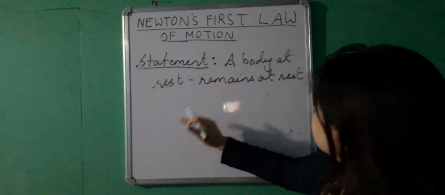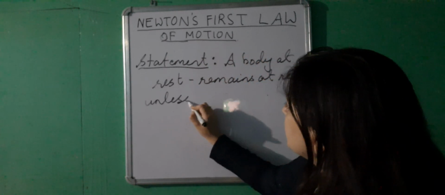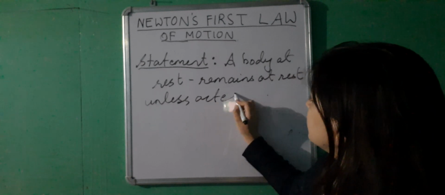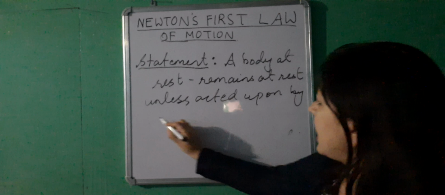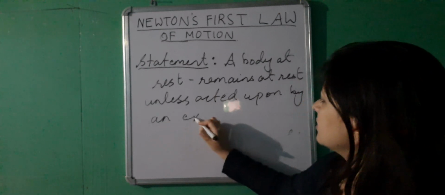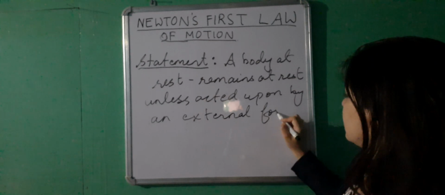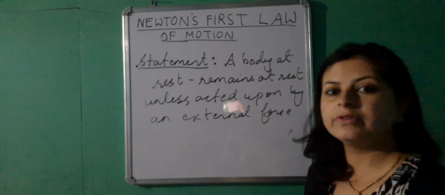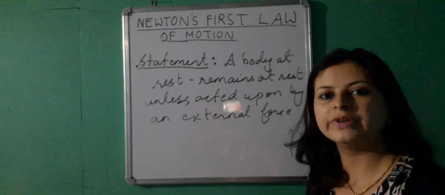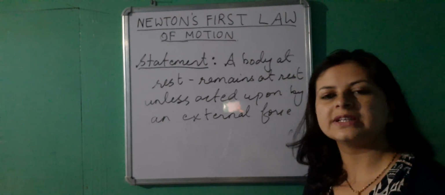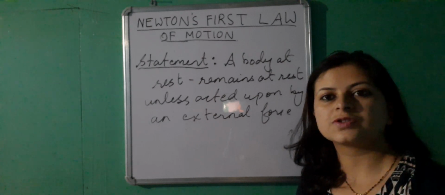So a body at rest remains at rest unless acted upon by an external force. Similarly, a body which is moving in a certain state will continue moving in the same direction with the same speed unless it is acted upon by some external force to act otherwise.